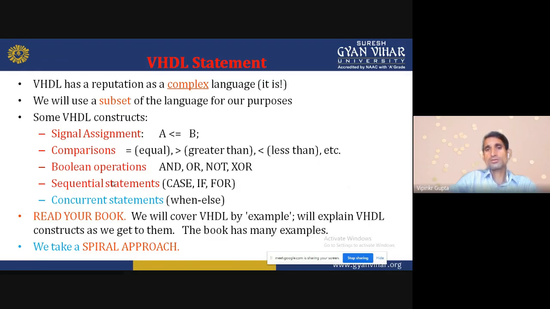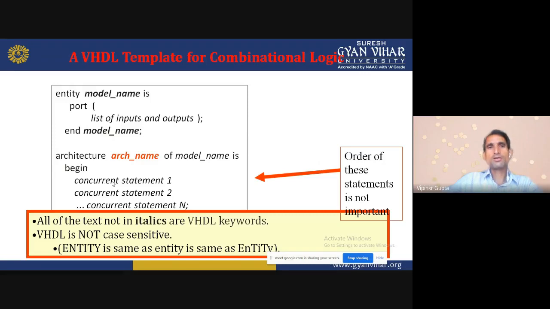Comparisons like equal, greater than, less than, etc. we can use. Boolean expressions like and, or, not, XOR we can use. Concurrent statement: when else. This is the book which will be available.